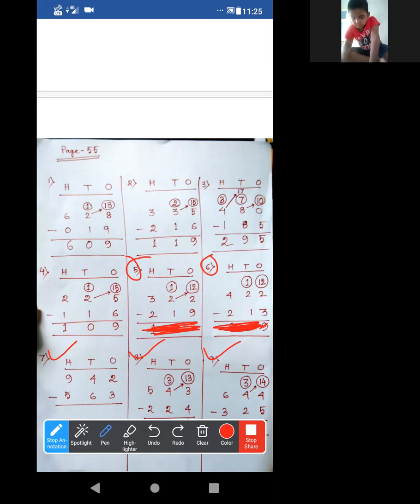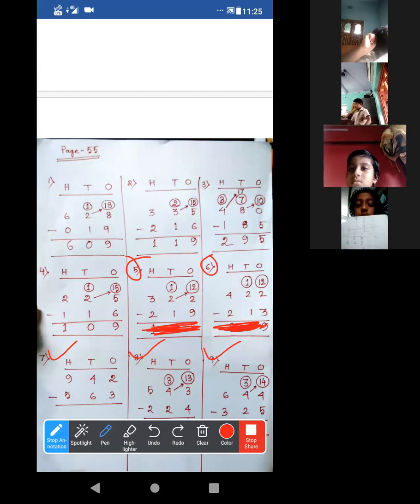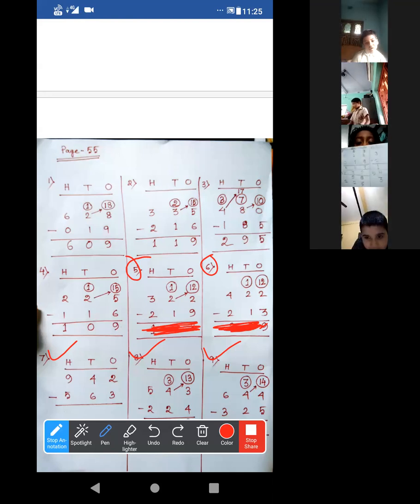Acha, I don't know due to network issue or not. Few students are not turning on your camera. Okay, keep your camera on. Otherwise, I have to inform this to the school. Keep your camera on. Okay.